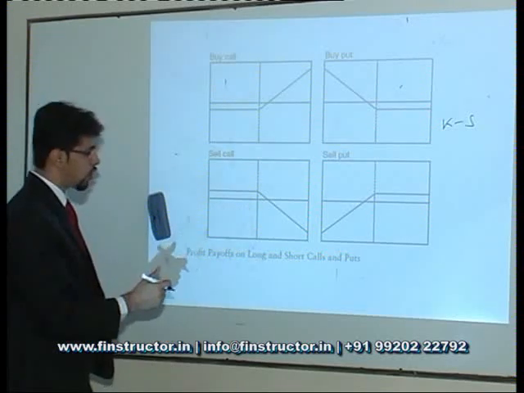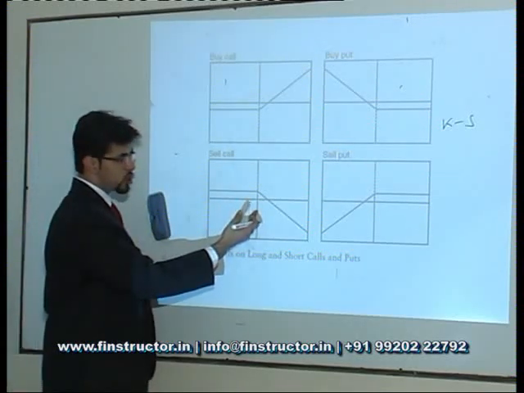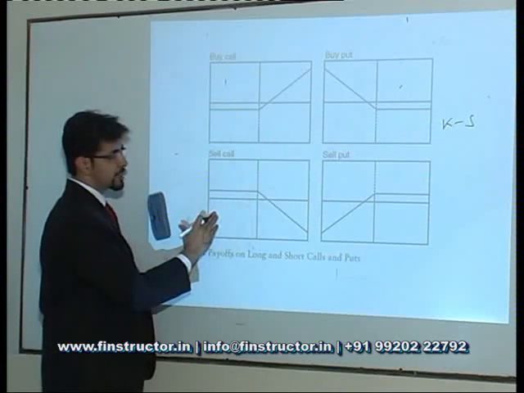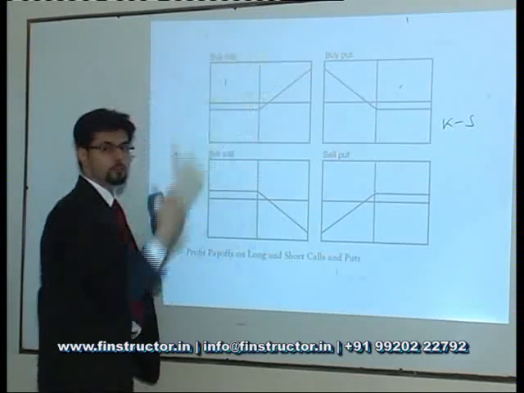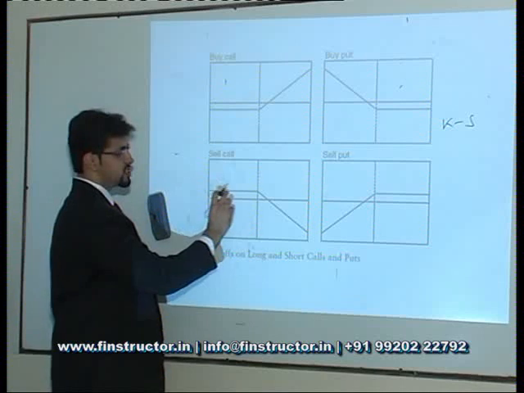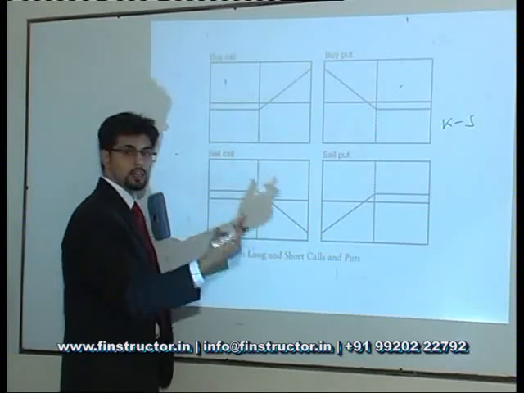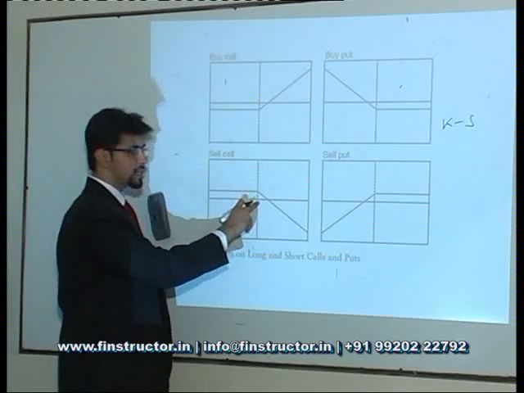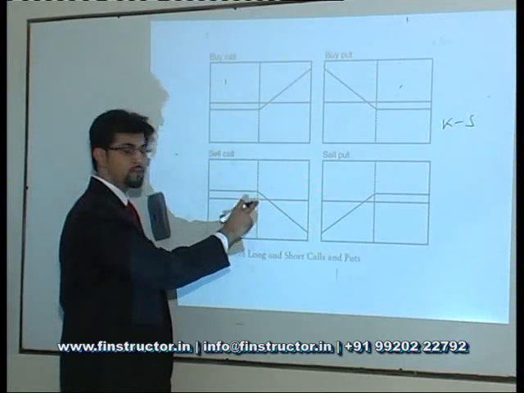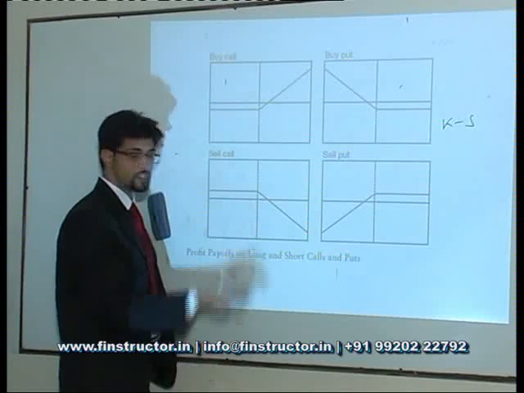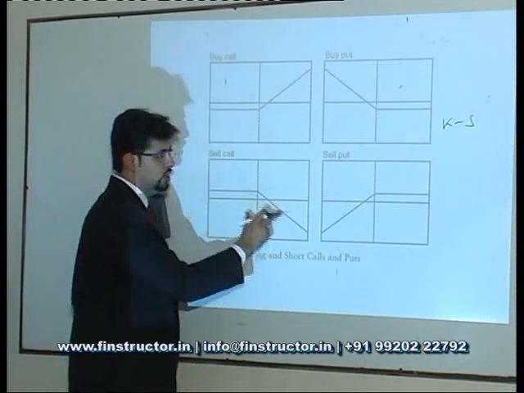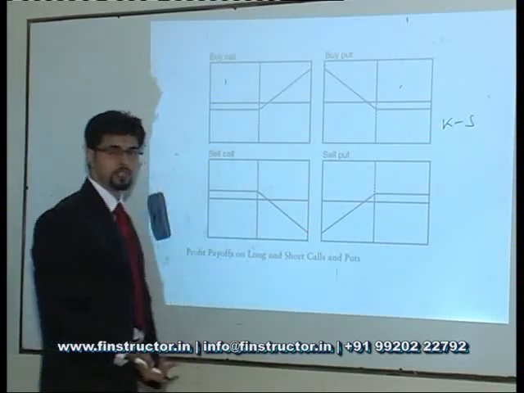As a short call, if the spot remains below the strike, the holder of the option will not exercise it. So I will just enjoy my premium. However, if the spot moves above the strike, the buyer will buy it from me at the pre-decided price of K. I will have to purchase it from the market at a higher price, which is the current spot price. So my loss will be to the tune of the difference between the spot and the strike.